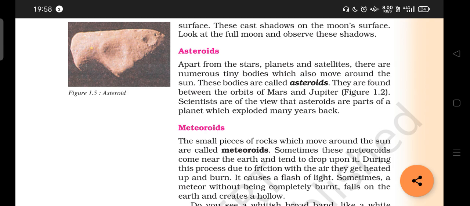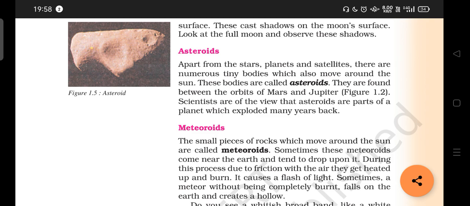Where do they move around exactly? They are found between the orbits of Mars and Jupiter. What are the planets now? Bring them in order: Mercury, Venus, Earth, fourth planet Mars, fifth planet Jupiter. So between the orbits of the fourth and fifth planet, you can see these asteroids moving around the sun.